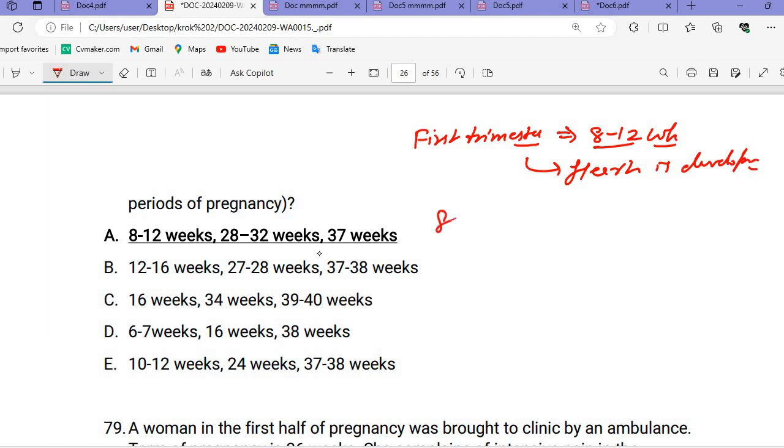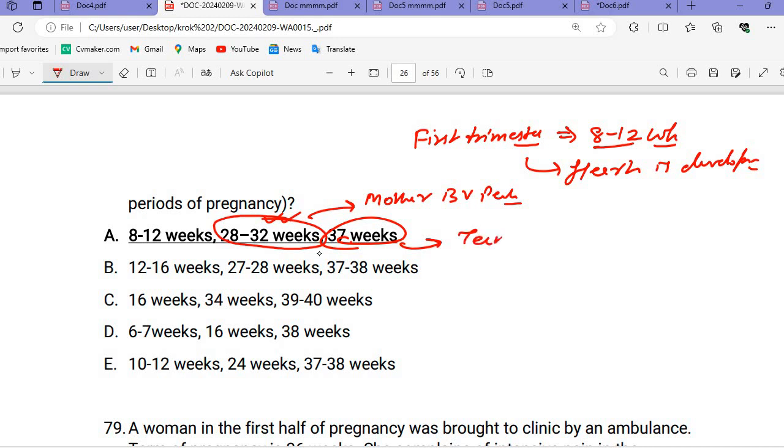Then she should come in the third trimester directly, according to this question. She should also come in the second trimester, and in this question it is 28 to 32 weeks. Why? Because the body is completely resistant to insulin, and along with that the mother's blood volume is at its peak. That's why she should be here in this condition. And the third visit is at the time of delivery or at term.